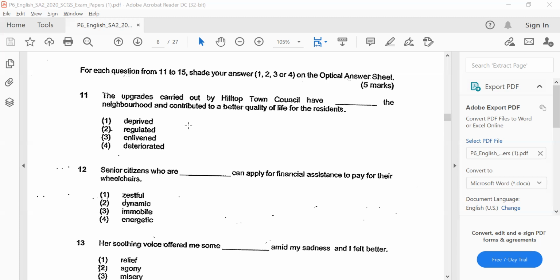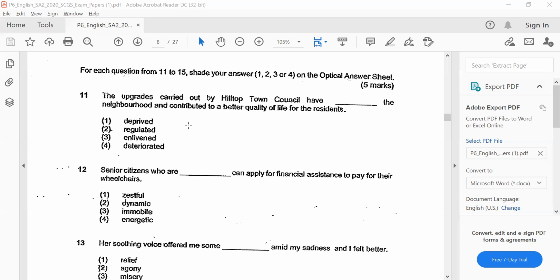Okay, let's look at option number 4, deteriorated. What does this mean? For instance, his ability in playing table tennis deteriorated over a number of years. It got worse. It worsened. So once again, this word is used in a negative context, and hence you can eliminate this option.